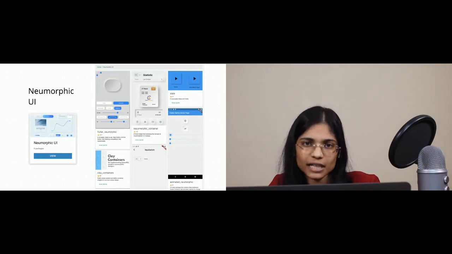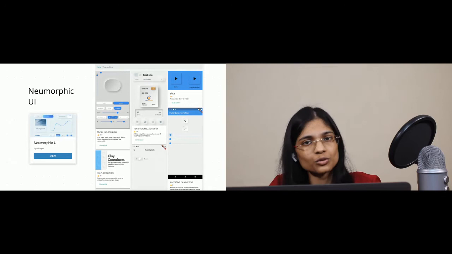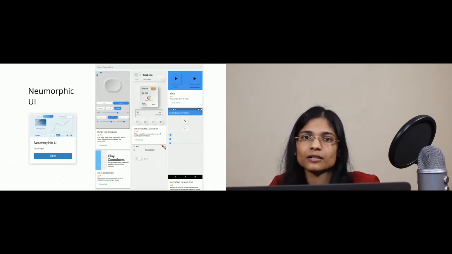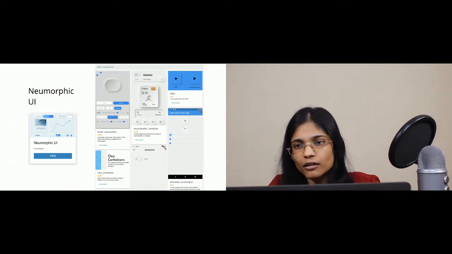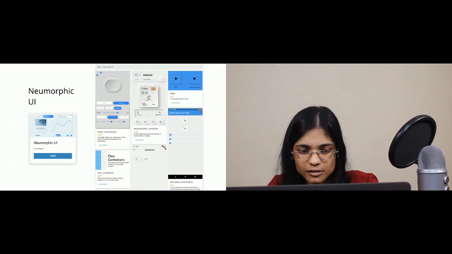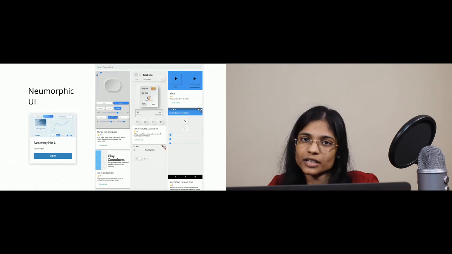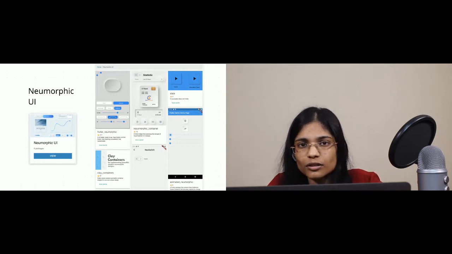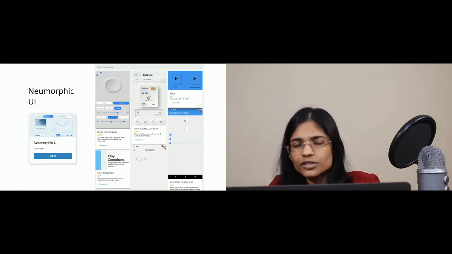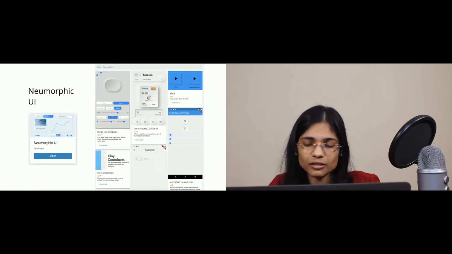Or say floating action button. Floating action button is one of the most commonly used widgets across all apps. But there are a lot of variants available. Now, again, as a product manager, one might not be aware of the power of Flutter in such cases. So there, as a product developer, when you go through Flutter Gems, you realize that maybe this variant is better suited to your requirement than the one you're currently using. You can obviously go pitch in and get things changed.